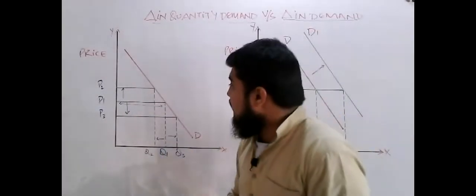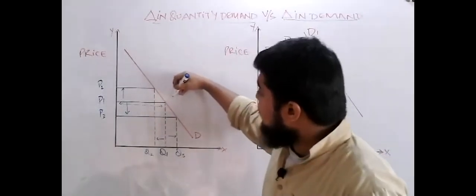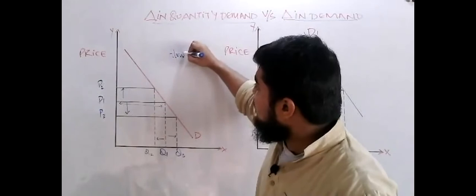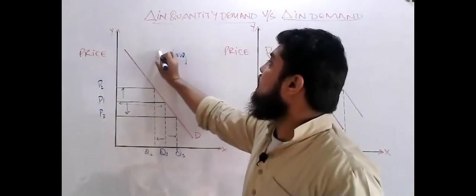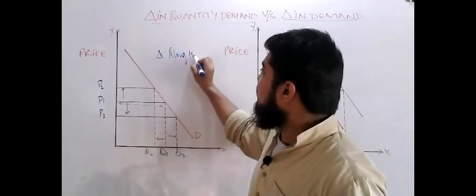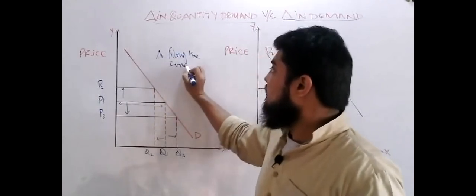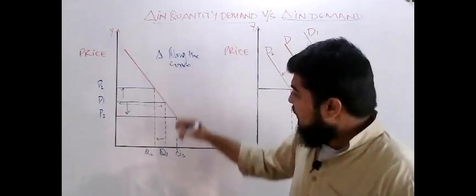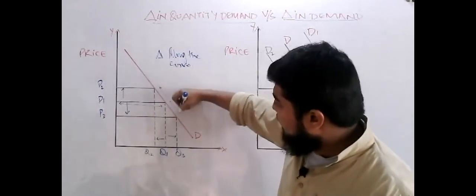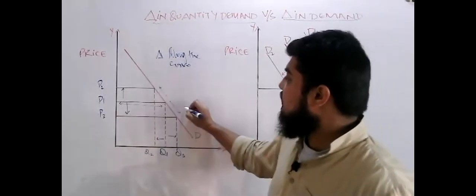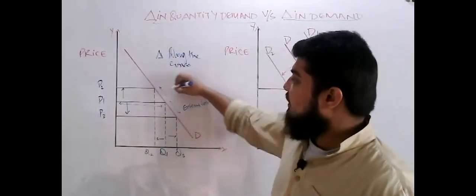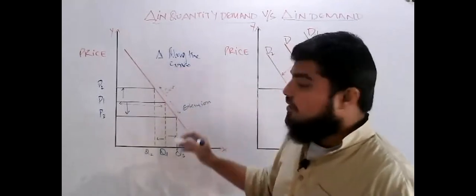Here we are making a change along the curve. It may contract or it may extend. Here it is an extension and here there is a contraction.